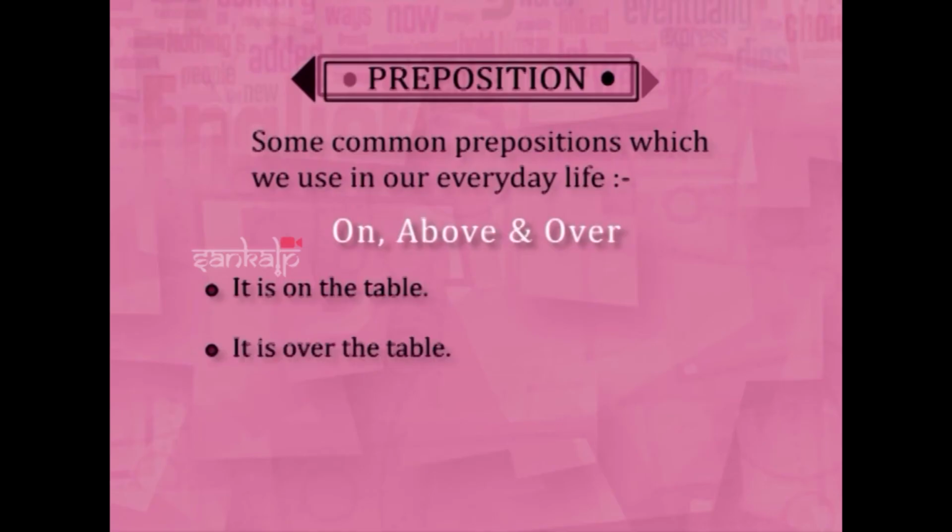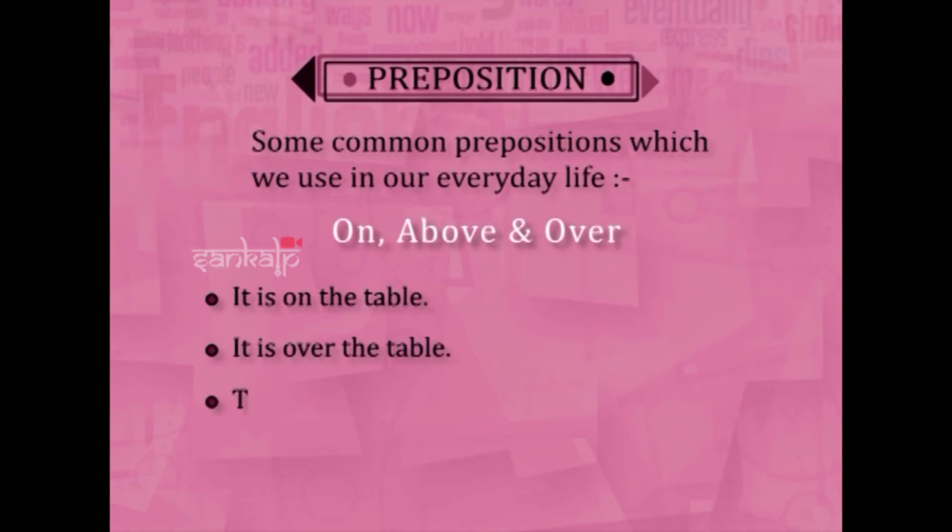Over the table means it is in motion. Something flew over, like you say, the helicopter was hovering over our head, because it is in motion. Above means static, and on means it is touching. So these three are the uses.